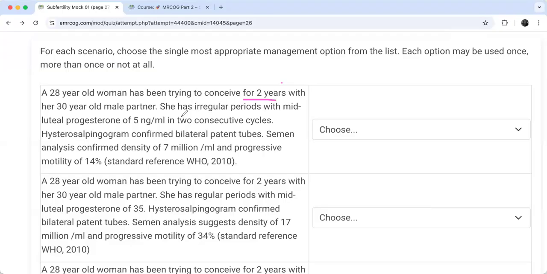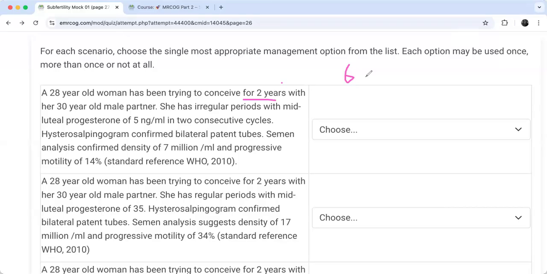So let's say we start with Clomid. We give her one month of ovulation induction, then an appointment for follicular tracking with the sonographer, and another appointment with the specialist to see how the ovulation was and whether we need to increase the dose. So she will need about 6 months of follow-up until we achieve ovulation.